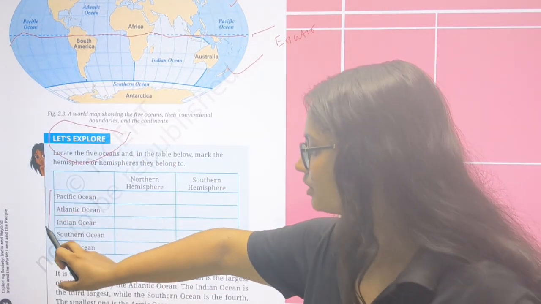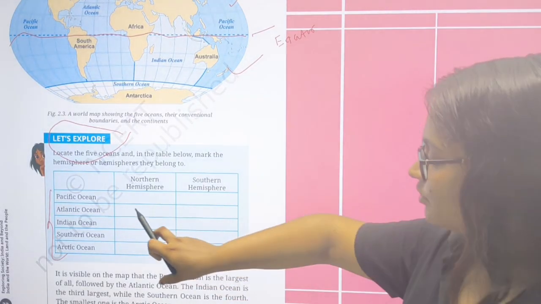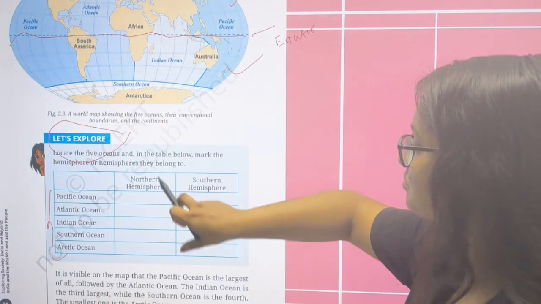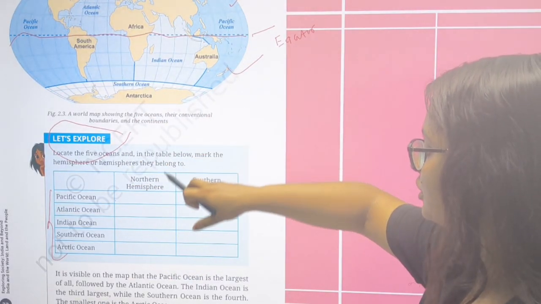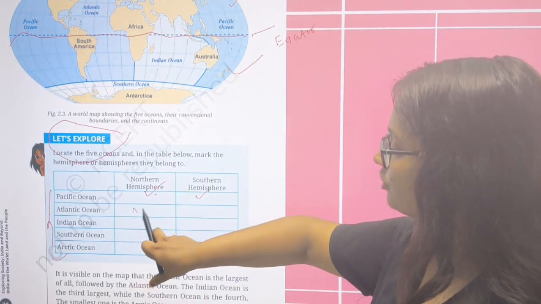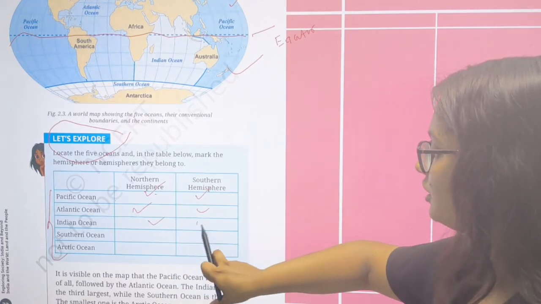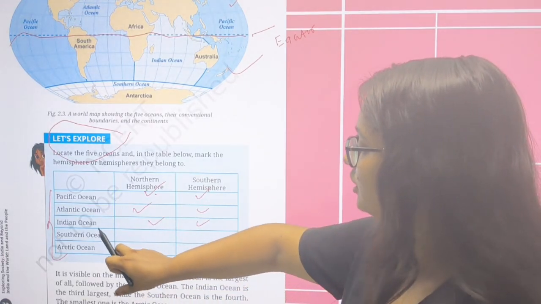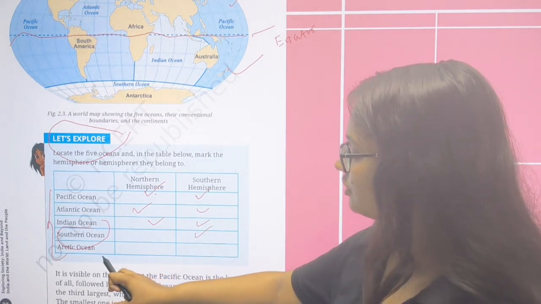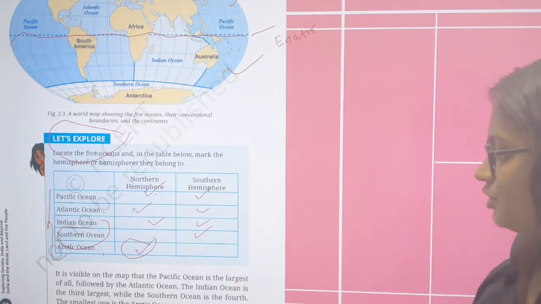There are five oceans, and you will talk about which ocean is part of these two things. The Pacific Ocean, you will see, is a good part of the ocean in the northern hemisphere and southern hemisphere. Atlantic also northern hemisphere, southern hemisphere. Indian Ocean also northern and southern. Southern Ocean is only confined to the southern hemisphere, and Arctic Ocean is only confined to the northern hemisphere. That's the things we know about that.